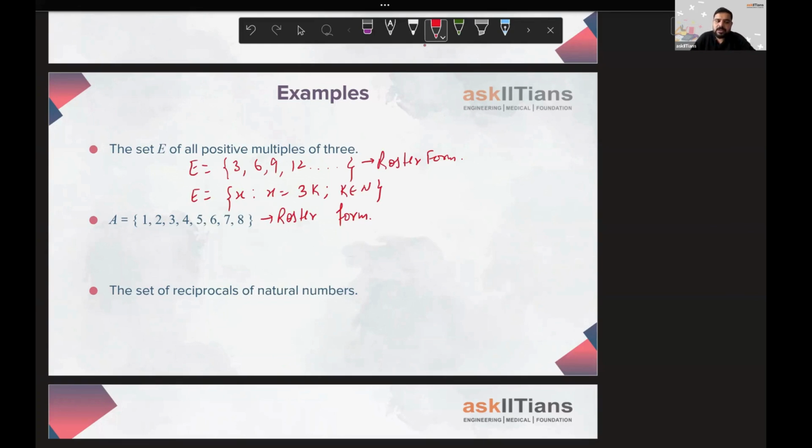So the way that we can write is A is the set of all those x such that x is less than 9 and x is a natural number. Another way of writing this will be x where x is less than or equal to 8 and x belongs to the set of natural numbers. So these are the ways how you can denote a set in the set builder form.